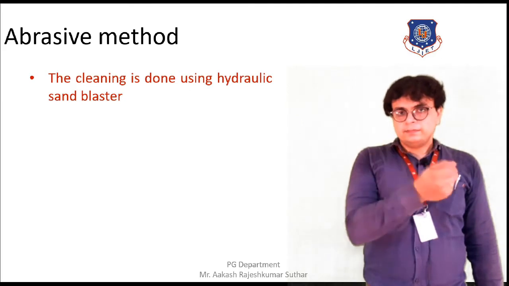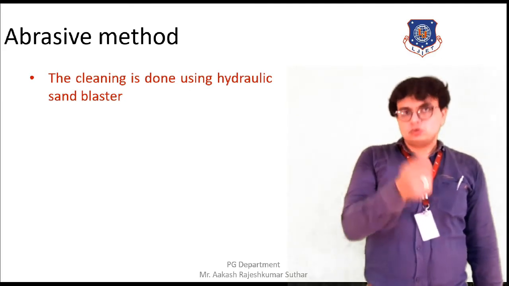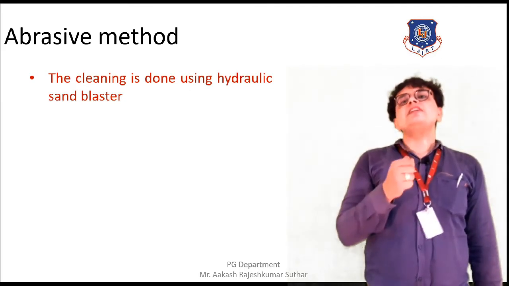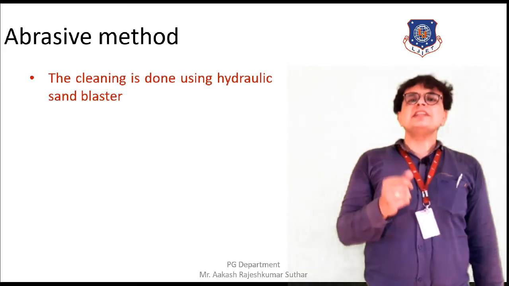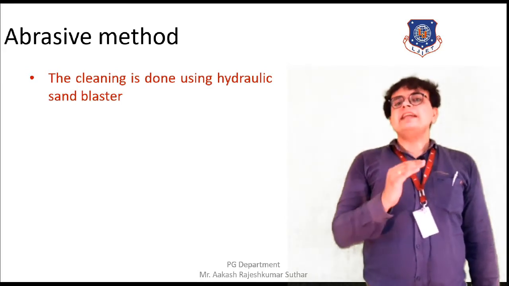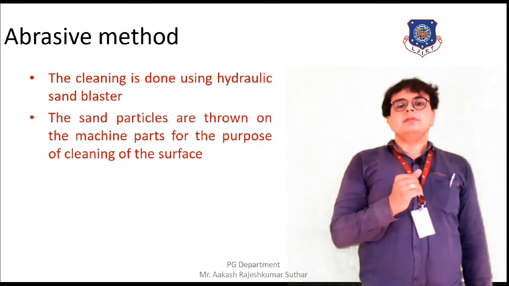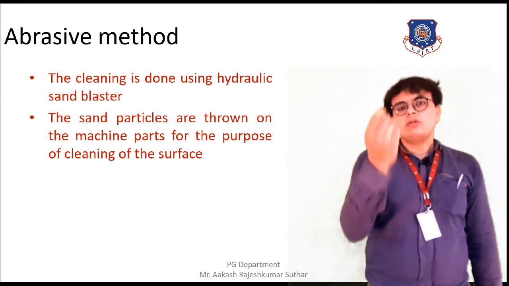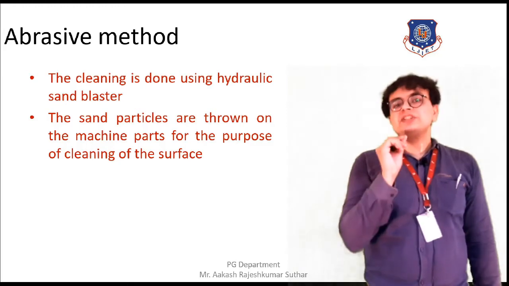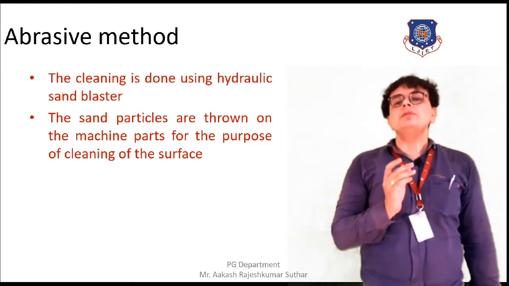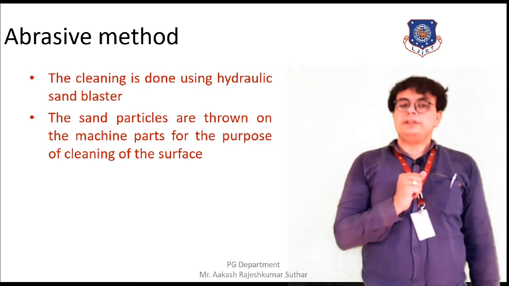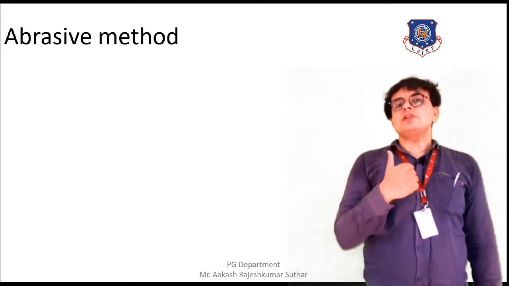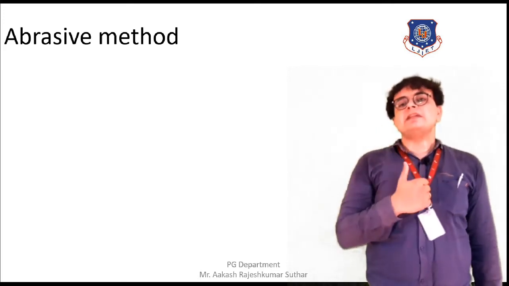By locating the jet to the desired position where we need to remove the stain or the rust, we can get a clean surface. So sand particles are being jetted to the surface, to the location where the oil is required to be removed and a clean surface is required to be obtained. So we have a picture of this hydraulic sand blaster.